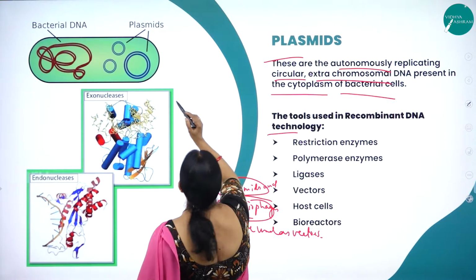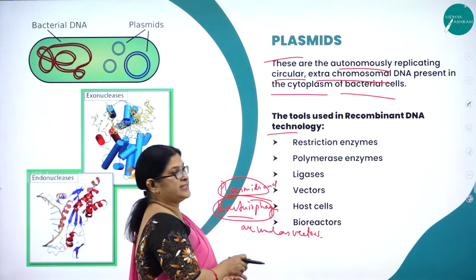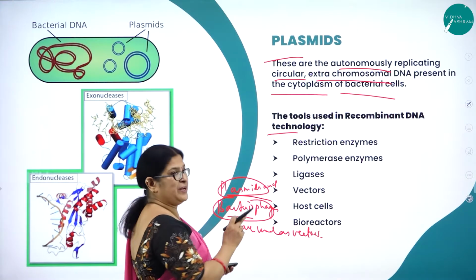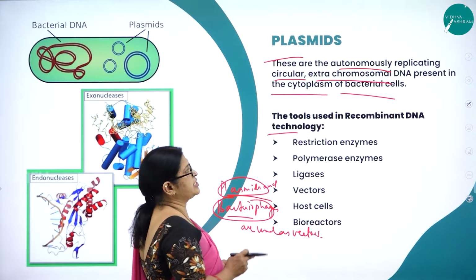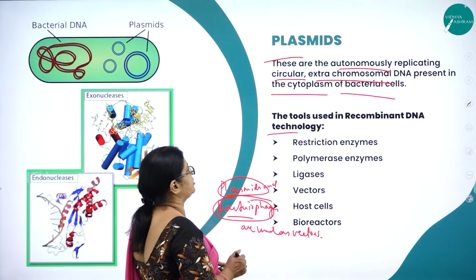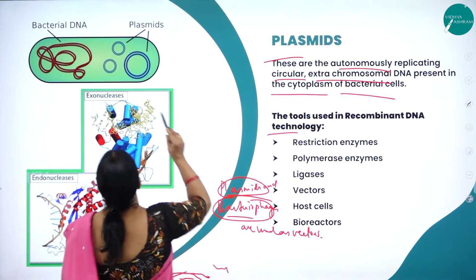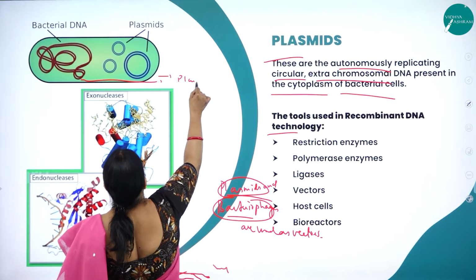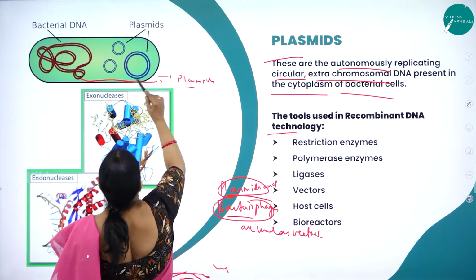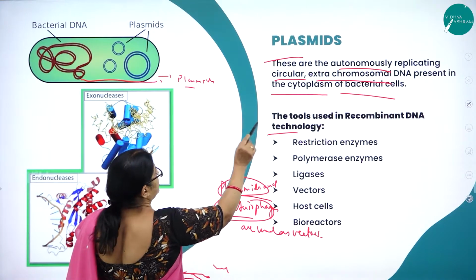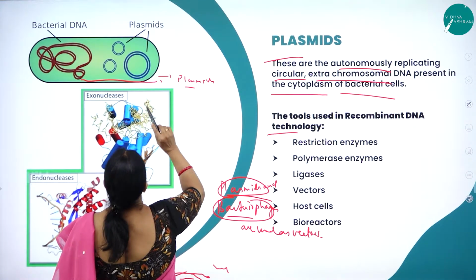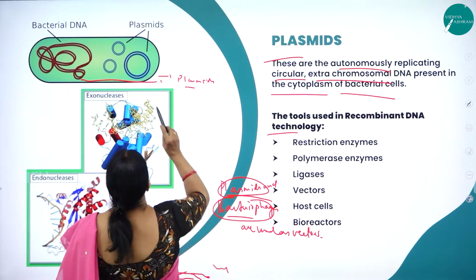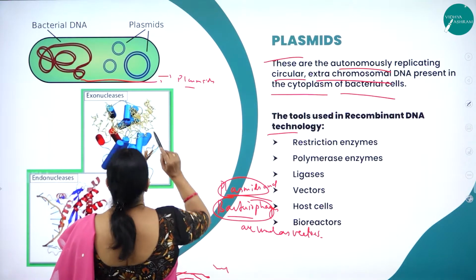So here you can see the plasmid. This is how a plasmid looks. Circular, autonomously replicating, extra chromosomal DNA present in the cytoplasm of a bacterial cell.